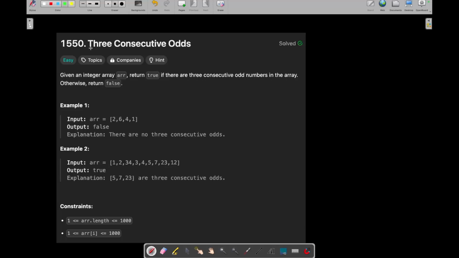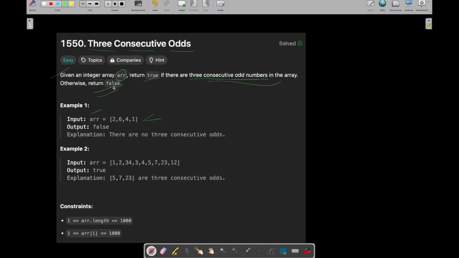Now we are going to see today's Cheat Code Daily Challenge, which is 3 consecutive odds. So let's see what this question is and how we can solve it. In this question, you are given an integer array ARR. You need to return true if there are 3 consecutive odd numbers in the array, otherwise return false. Okay, so you have been given an array of integers and you need to return true if there are 3 consecutive odd numbers in the array, otherwise you need to return false.